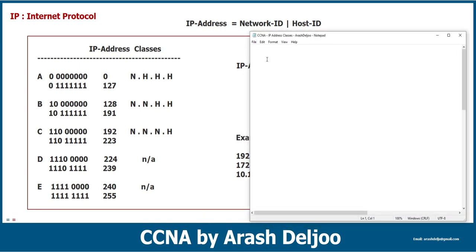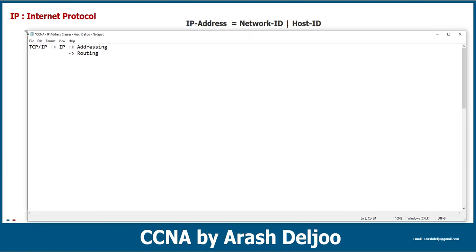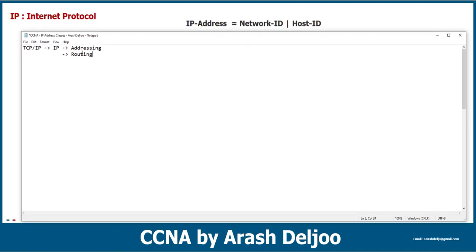You know that in TCP/IP networks, we are using the IP protocol for two reasons. The first reason is addressing. We learned about addressing in the previous video, and we are also using the IP for another function. The name of this function is routing. I will talk about routing in this video, and we will also learn about routing in future videos. But for now, about the addressing function of the IP protocol, we learn about the IP address.